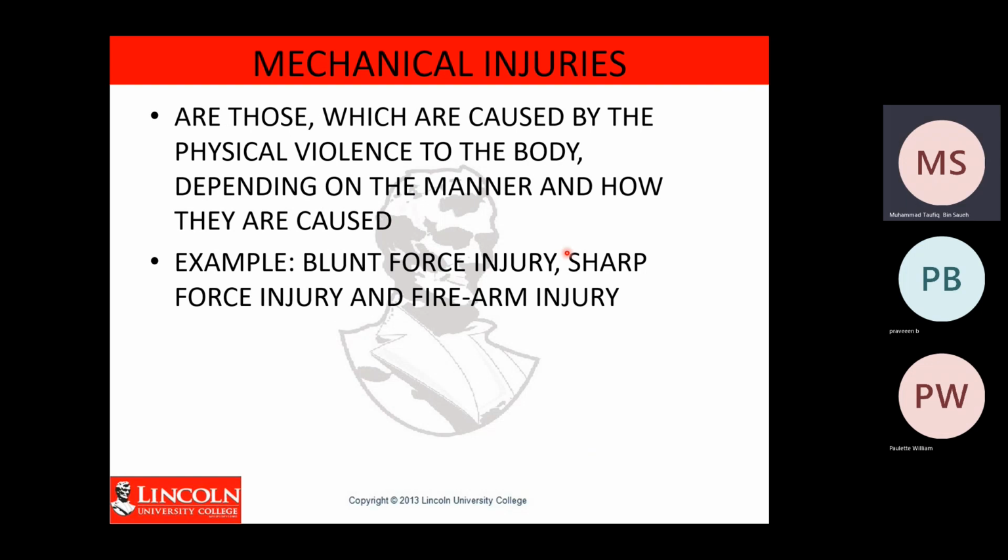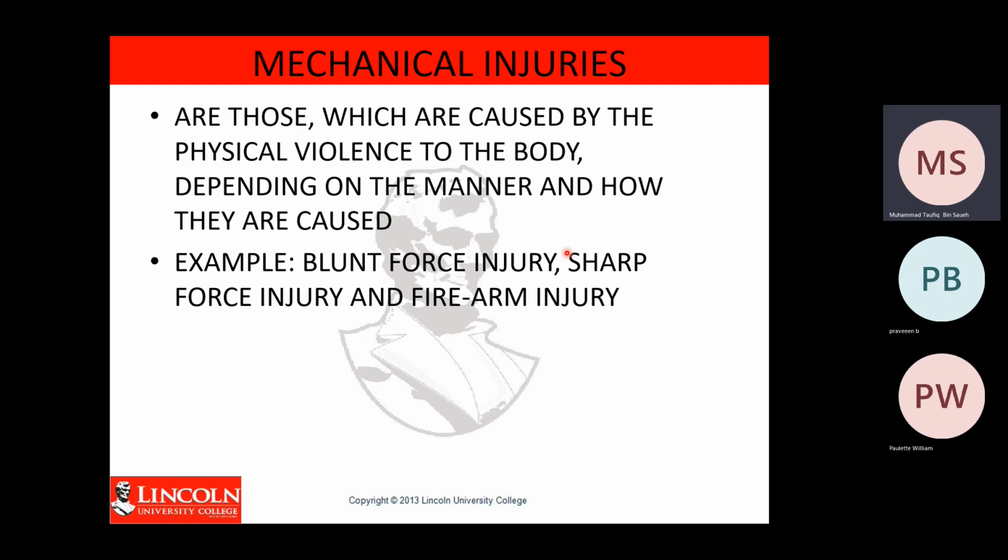So we call it mechanical injury. What is mechanical injury? Mechanical injuries are those caused by physical violence to the body, depending on the manner in which they are caused. There are several types of injury, but when accident happen in the workplace, most of the time injury happen because of mechanical factors.